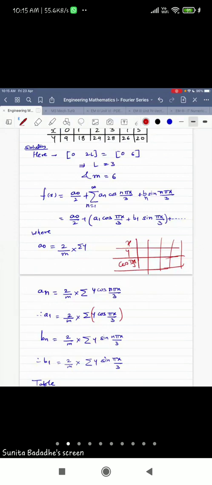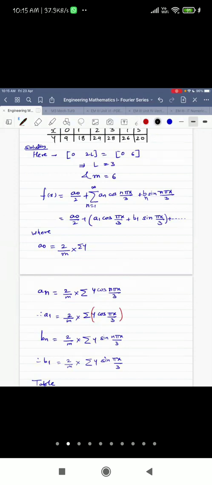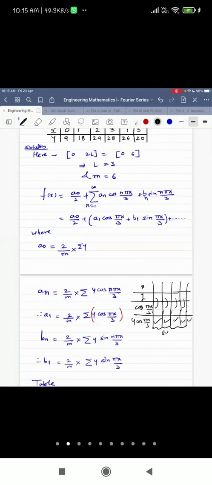So if such type of table is given, I'll write down the table below. If such type of table is given, say x, y, then cos pi x by 3. Horizontal table, suppose such type of table is provided to you. Okay, and it is asked to find A1. Now for A1, what you need? For A1, you need summation of y cos pi x by 3 value. So you will have to take the product of these values, right? Write them here, and take summation of all these values, and then divide it by M and multiply by 2. That will give you the value of A1.